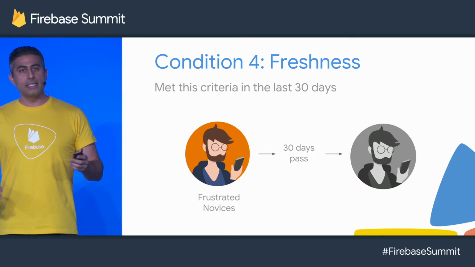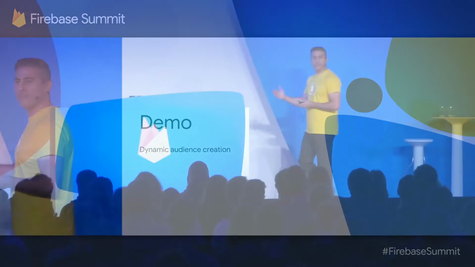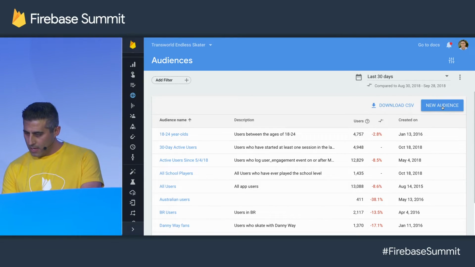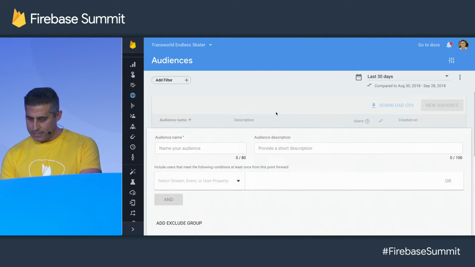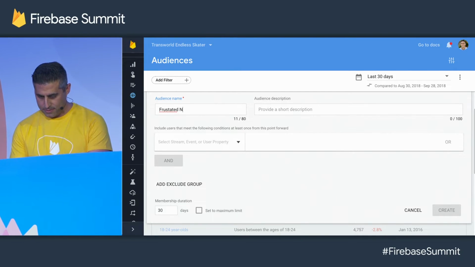And with that, let's jump into the console and see what this actually looks like. And I'll try to define it and re-engage these users all in one fell swoop. Let's see how long it takes. All right. Switch to the demo, please. All right, so we're here in the Audience Builder. And I'm going to create this new audience of frustrated novices.